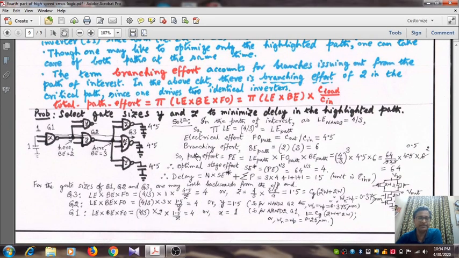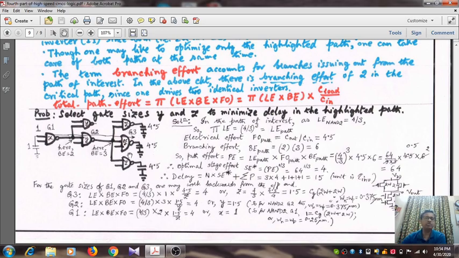Let us consider this example. Here all are NAND gates, but the branching effort varies from node to node. What is the branching effort here? It is 2, because 2 branches issue out, and at this point the branching effort is 3, because 3 branches are issuing out. You have to be careful from the diagram. So what is the solution? We have to find out the sizes of the transistors of the different stages.